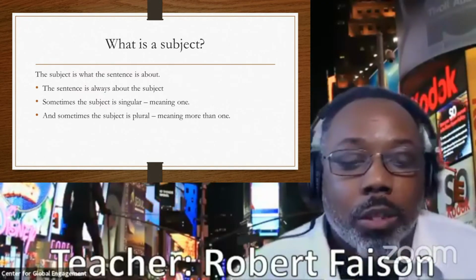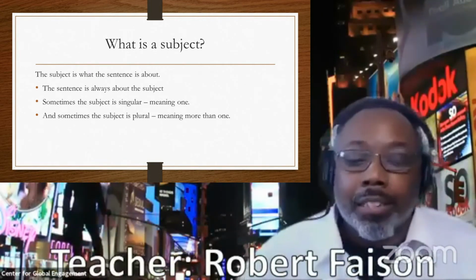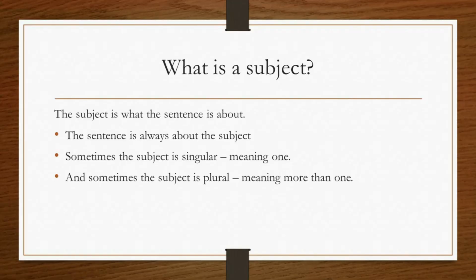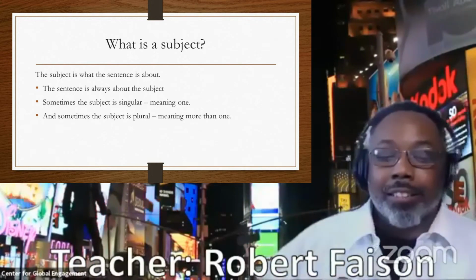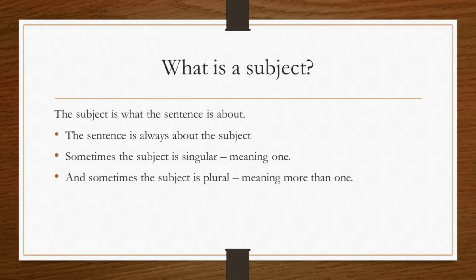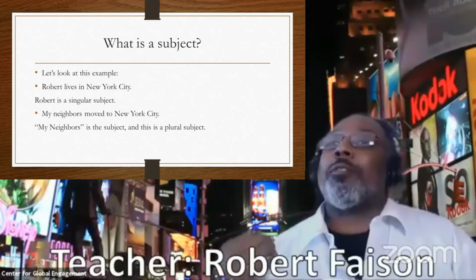All right, so the next question is, what is a subject? Since a sentence must have a subject and a verb, the first thing we're going to look for is the subject. The subject of the sentence is what the sentence is about, okay? But there are two different things. Sometimes a subject is singular, meaning it has one meaning, and sometimes a subject is plural, meaning it has more than one meaning. Let's look at this example that I set up for you.